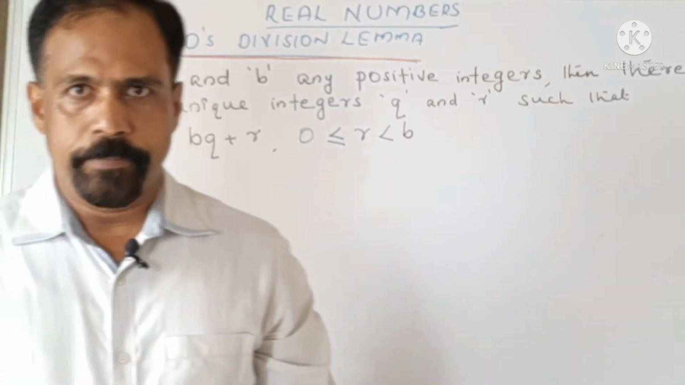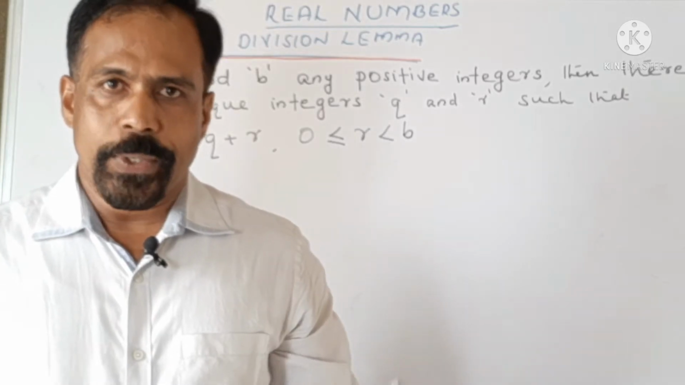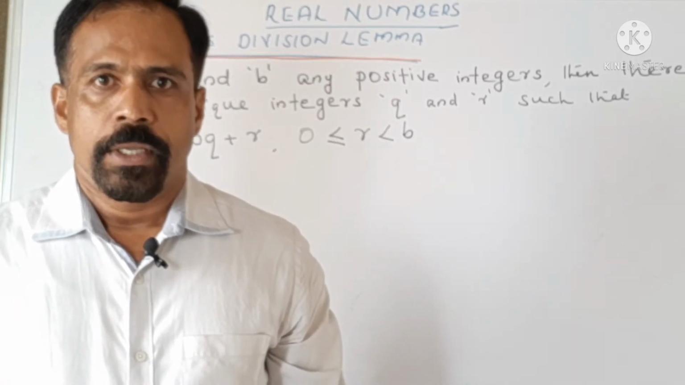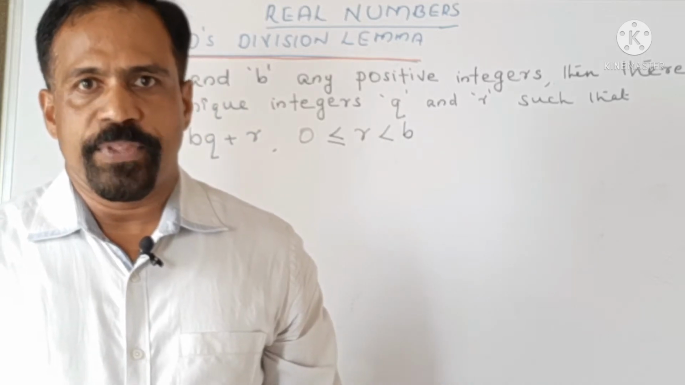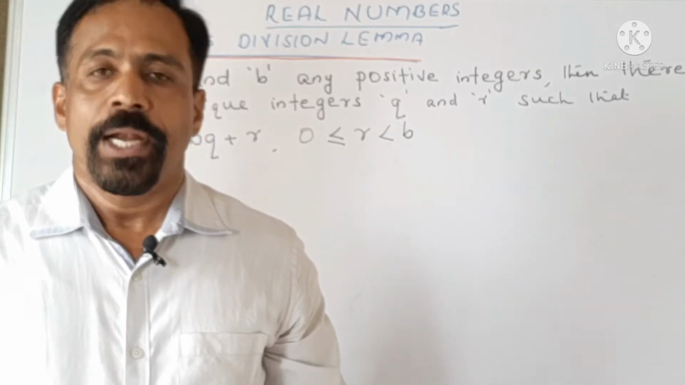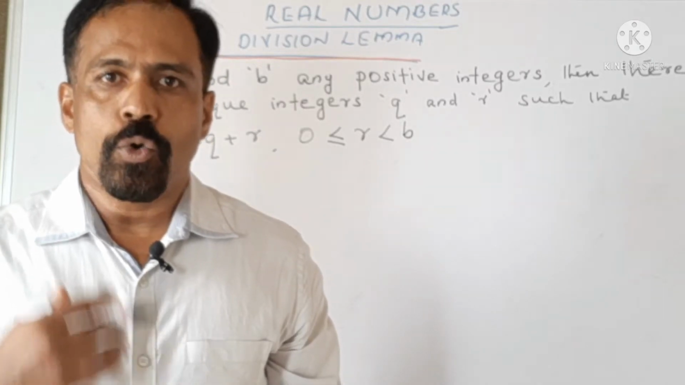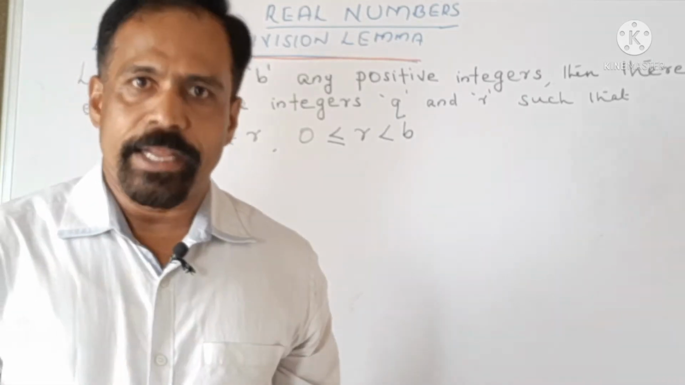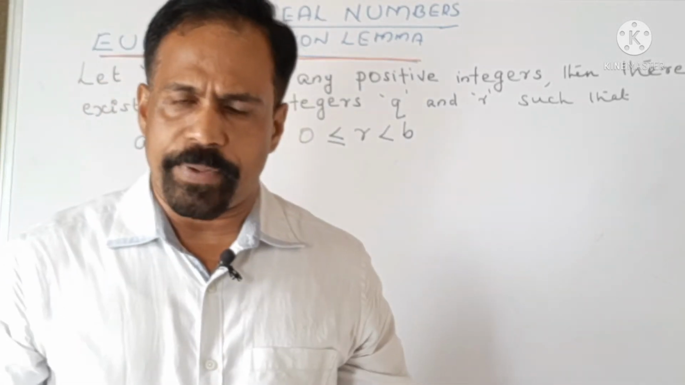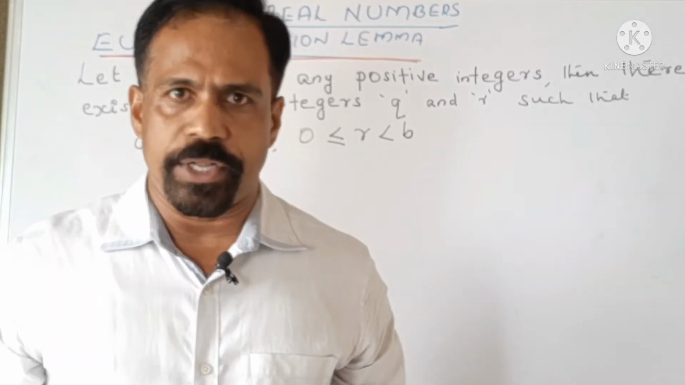Who is Euclid? Euclid was a famous Greek mathematician. He is also known as the father of geometry. So he made a rule of division. Lemma means any statement which can be used to prove other statements. You have studied these things in your previous classes, especially division. You have already studied it in your primary classes, there is no doubt in it.